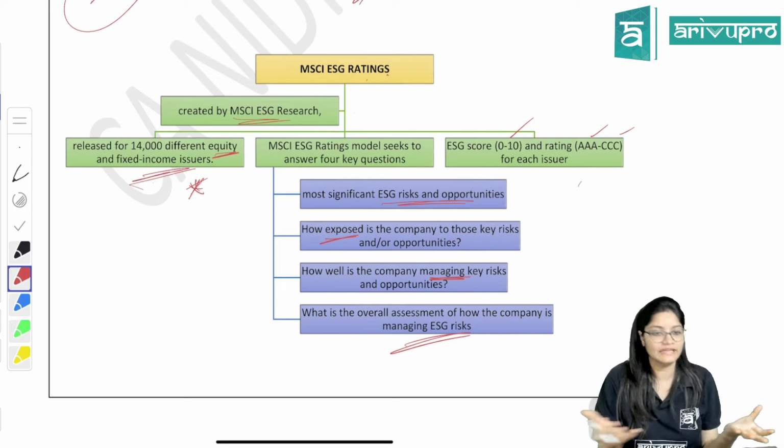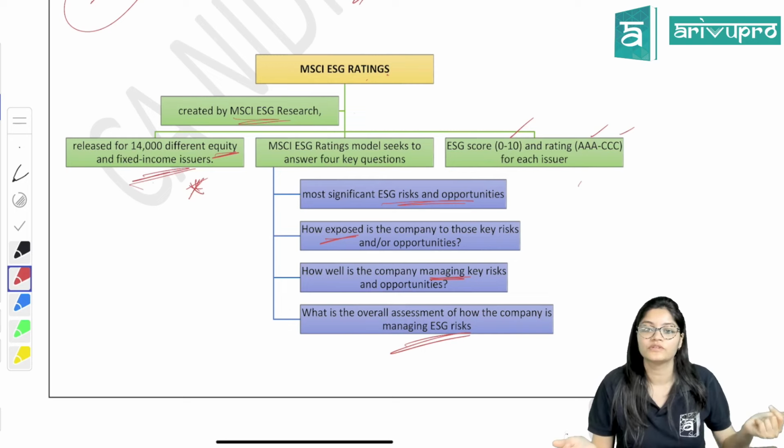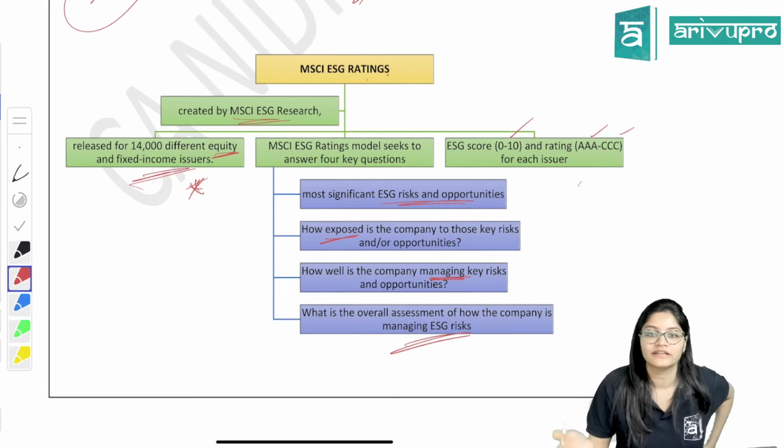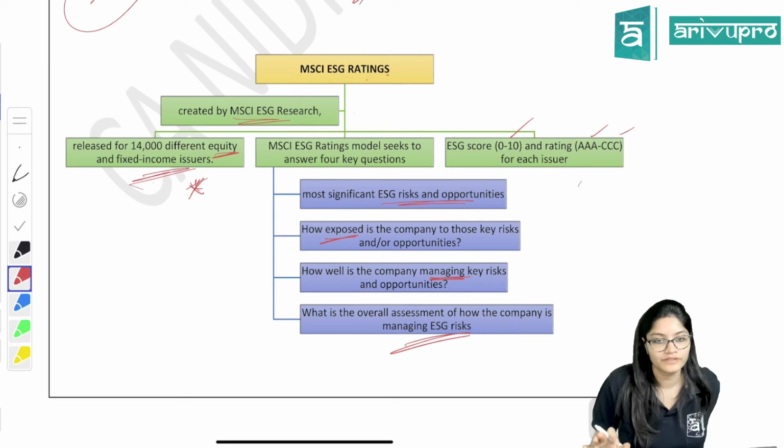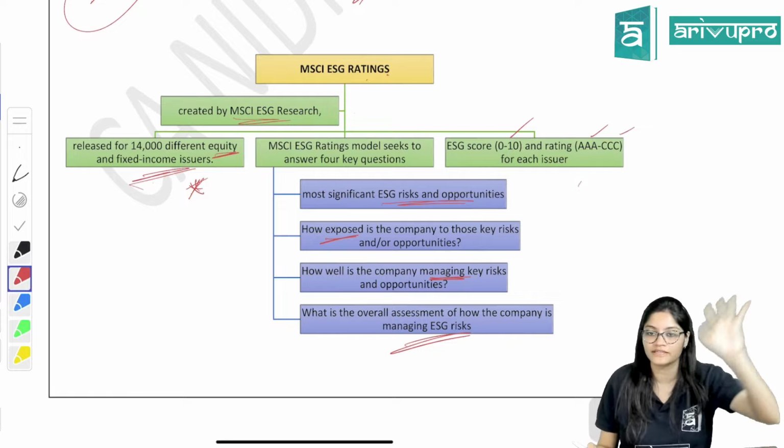Now, the different rating agencies which we have discussed right now, a question could be asked directly about these rating agencies. Write a short note. It will be a 4 marks answer. Write a short note on MSCI ESG rating or Sustainalytics rating.